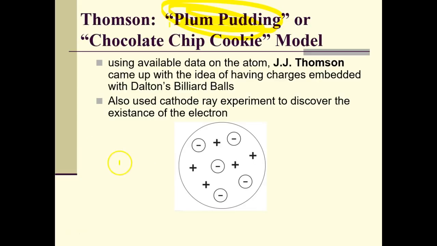So there's his model right here, plum pudding. See, it kind of looks like a chocolate chip cookie. Everything's all in there. It's a cathode ray experiment that he used, so make sure you have that word in there. And he said it was positives and negatives. If you notice, he has the same amount of positives and negatives because it's a neutral atom.